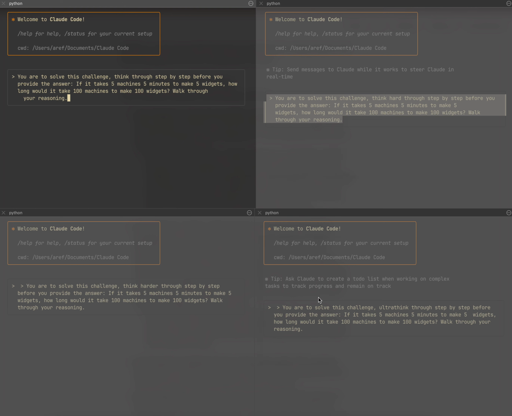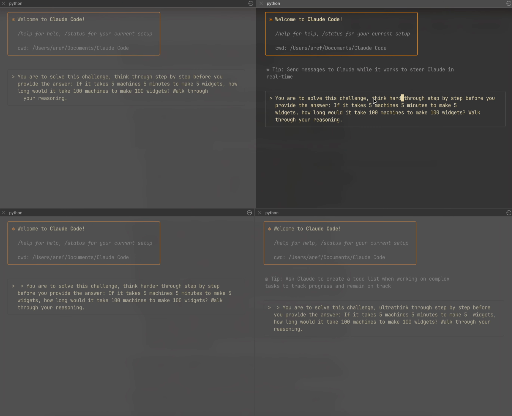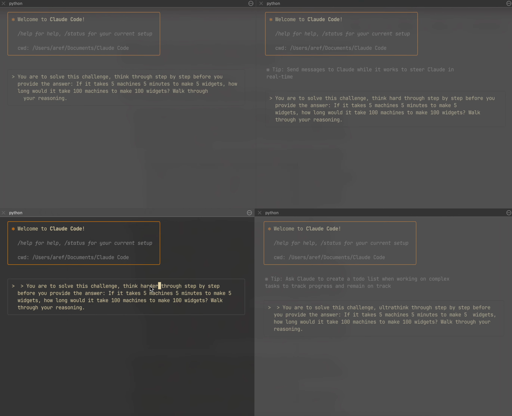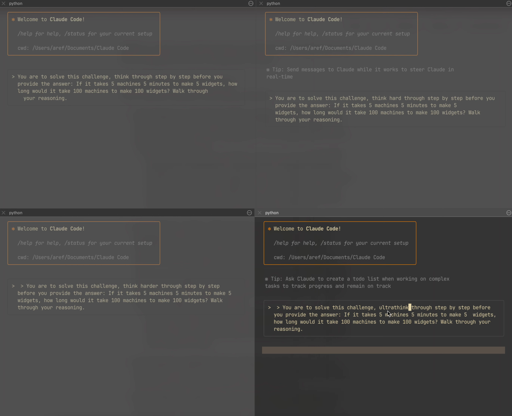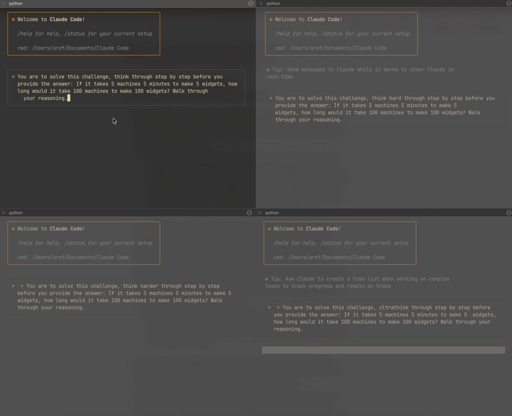As you can see here, we have the four instances ready. The first one is the basic approach, and here the keyword is think. So that is the basic level, think. The second level would be think hard. The third level would be think harder. And the final level would be Ultrathink. So these four levels are what we're gonna check today. And let's start with the first one and see the results.